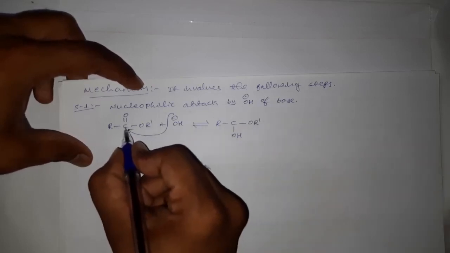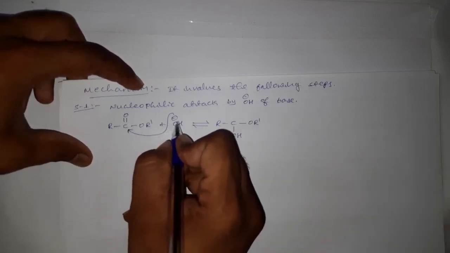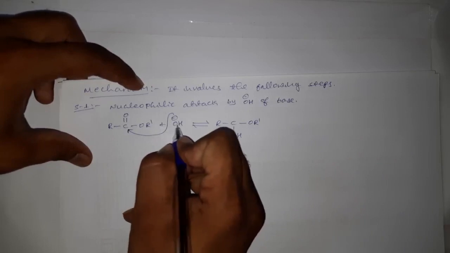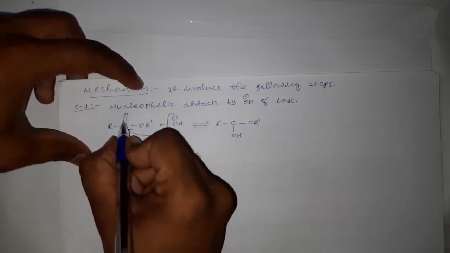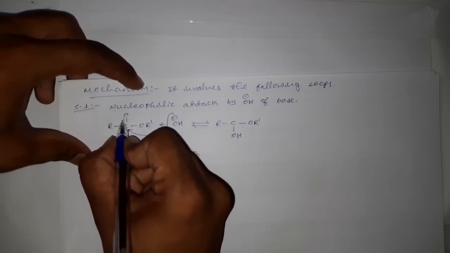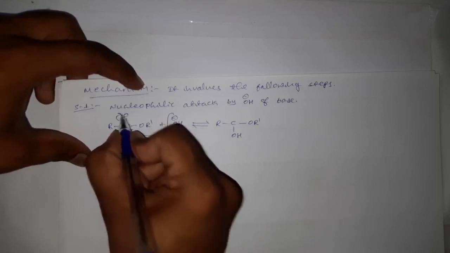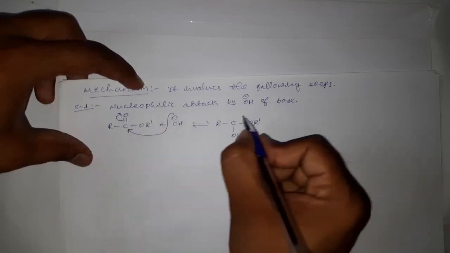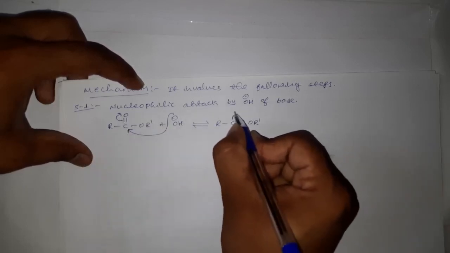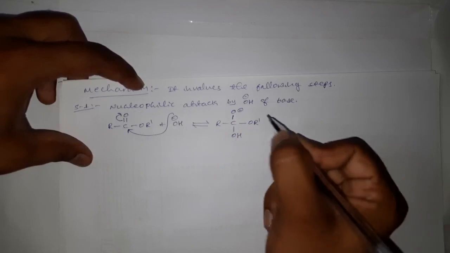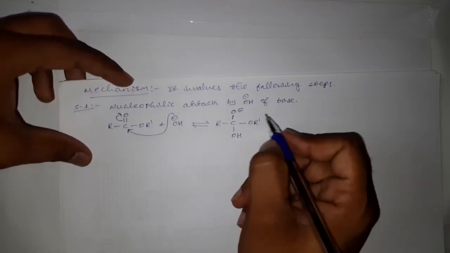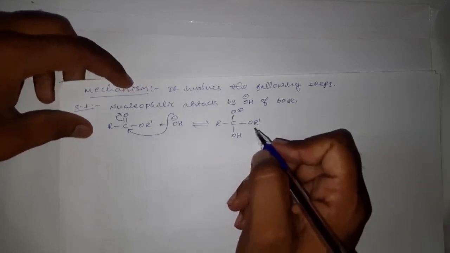As this carbon is forming a fifth bond with this OH, it becomes unstable, and hence this oxygen will drag this bonded pair of electrons towards itself and get a negative charge, oxygen with a negative charge.